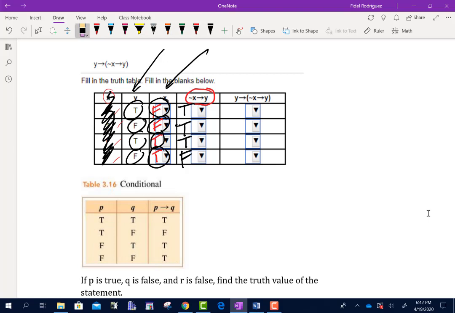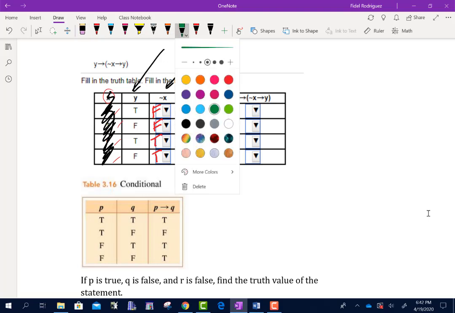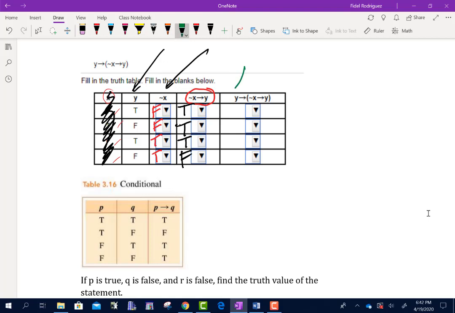Okay. And I'm going to try to erase some of these little circles here without erasing the true false business. So we can do that. Boom. There we go. Okay, awesome. Now, let's see if we can do the second piece, all right? So the second piece, I want you to notice what's going to come first. The Y is going to come first, and then this one is going to come second, okay?